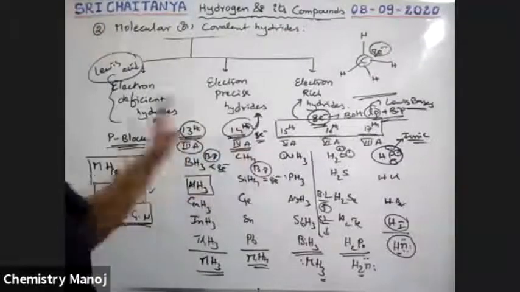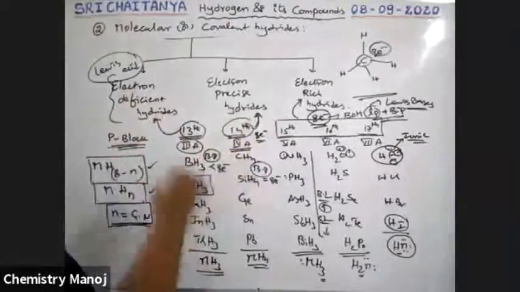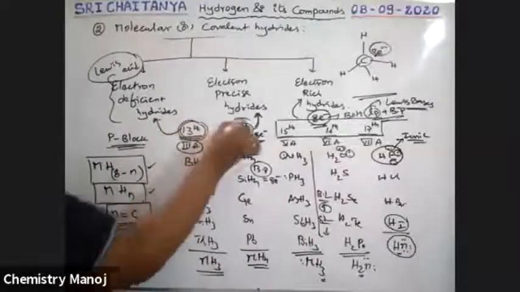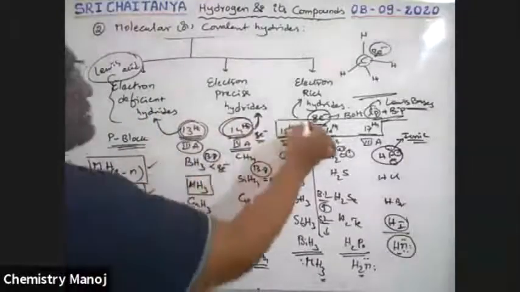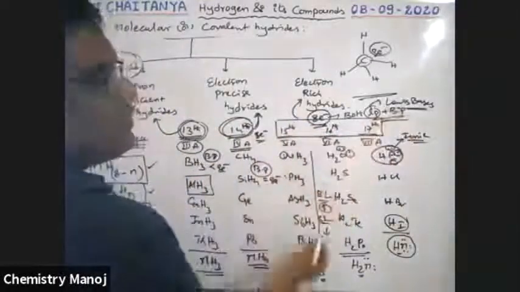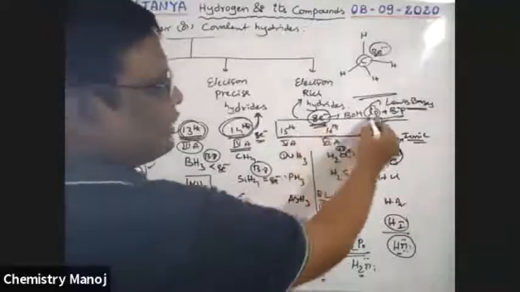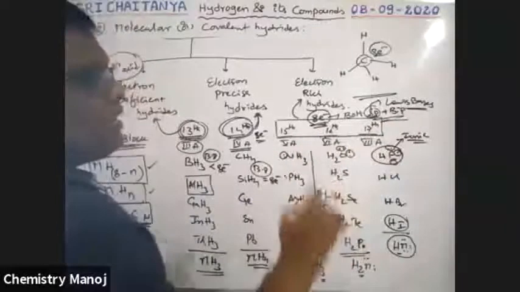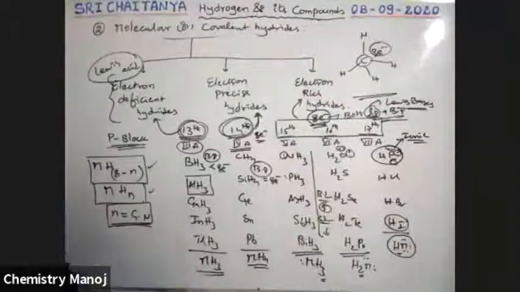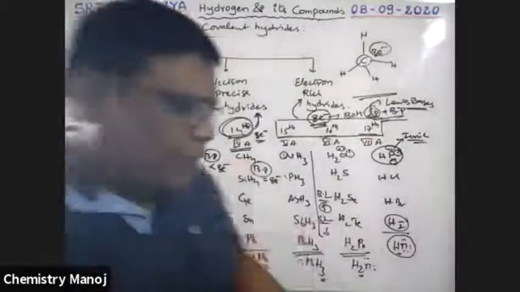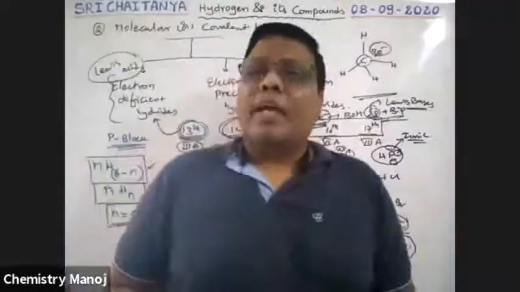So this is the way to explain the 3 types of hydrides. Here, only 13th group elements. These are 14th group elements. These are 15, 16, 17th group elements. Here also 8 electrons exist, but lone pairs exist. These are electron donating groups. So this is about your covalent hydrides.